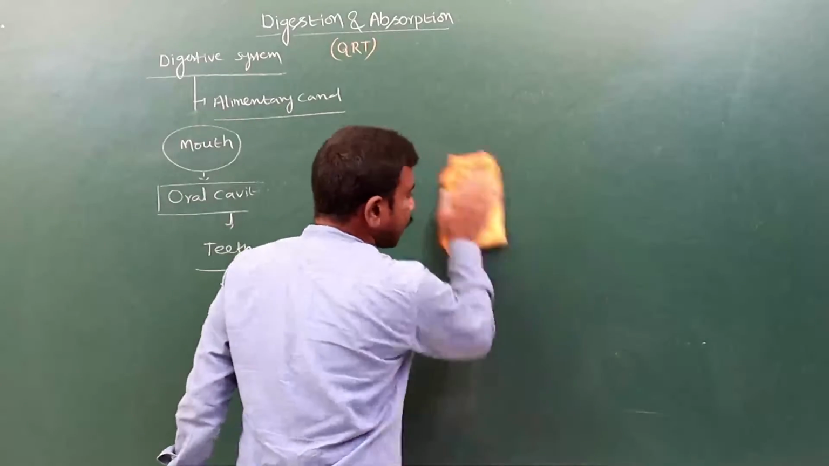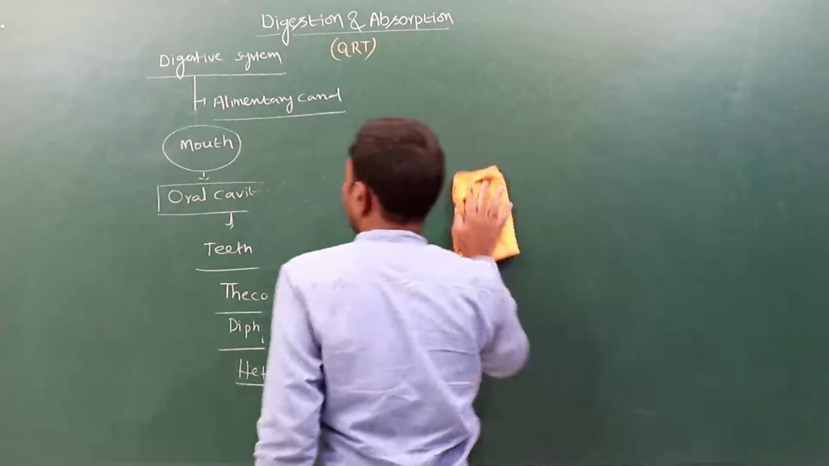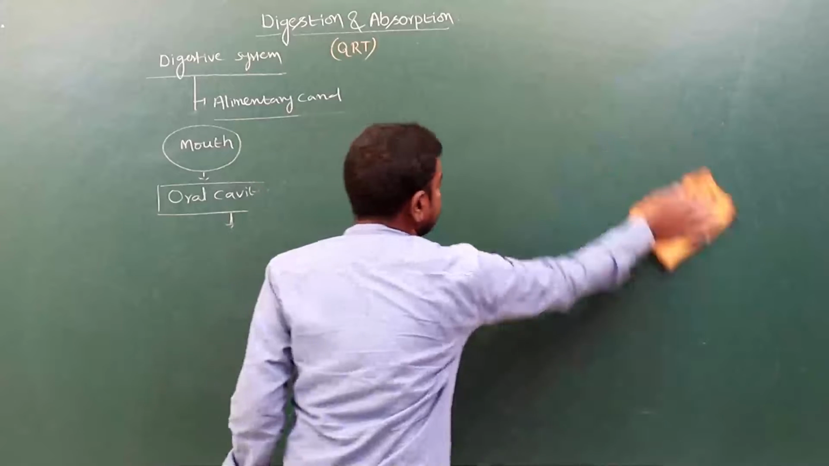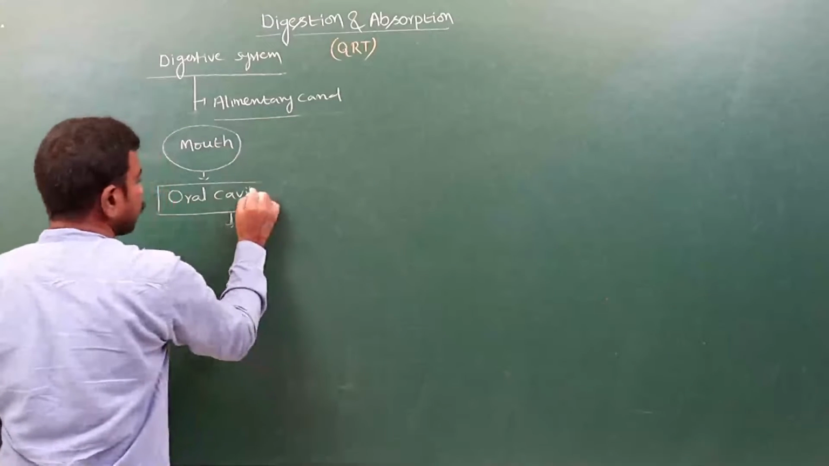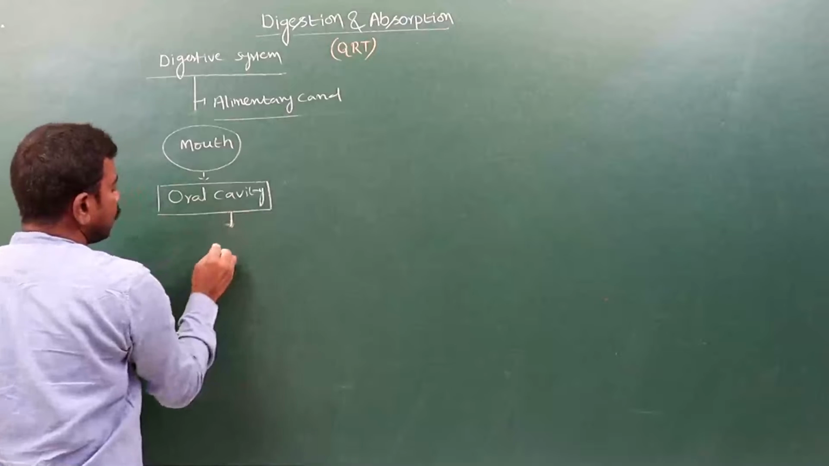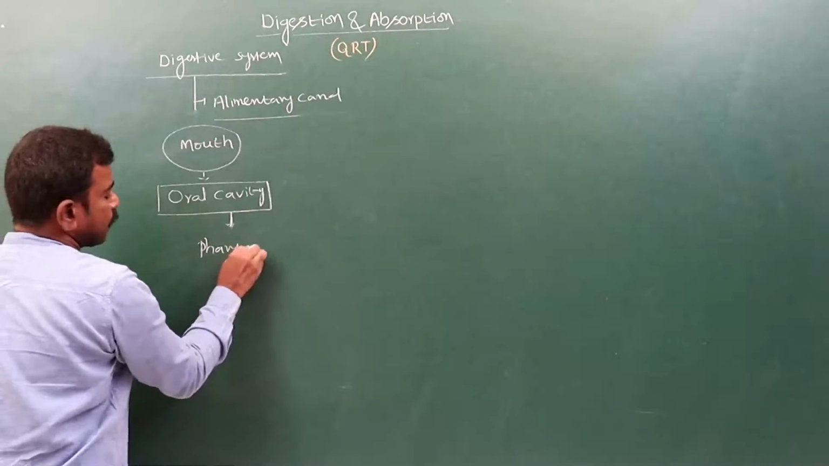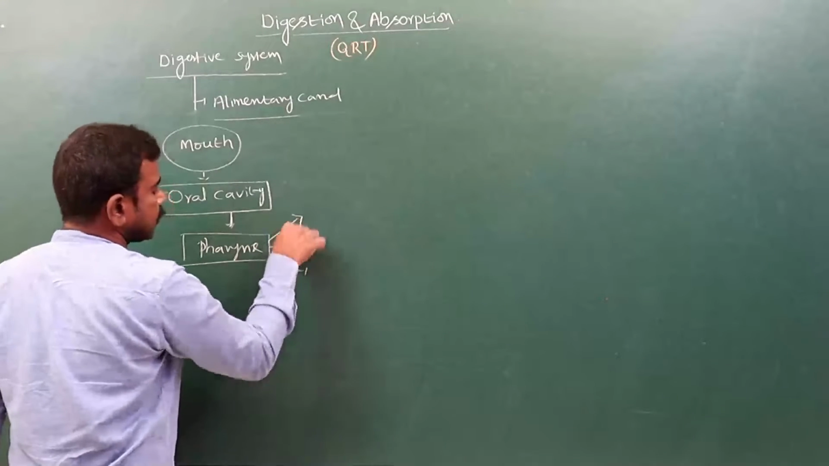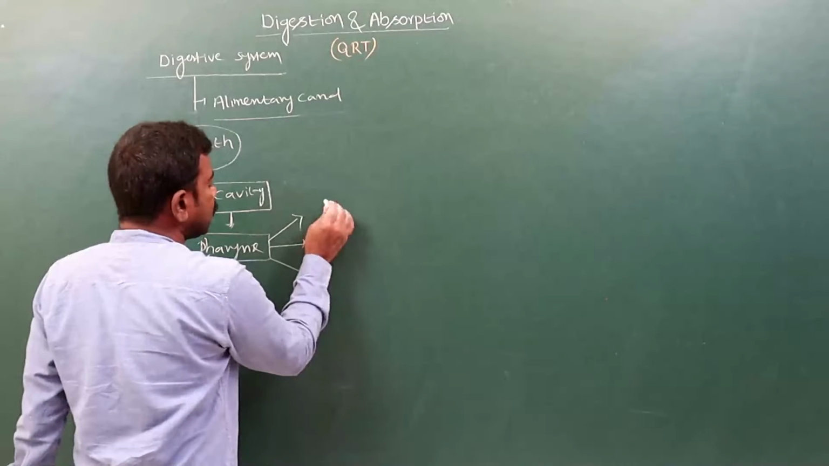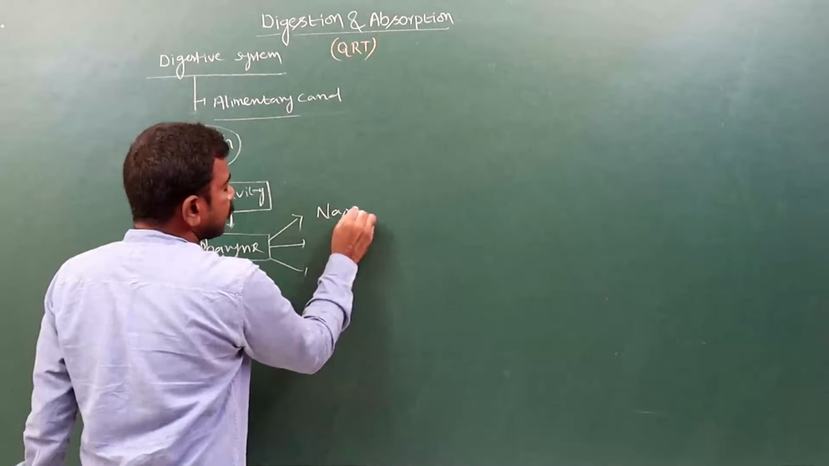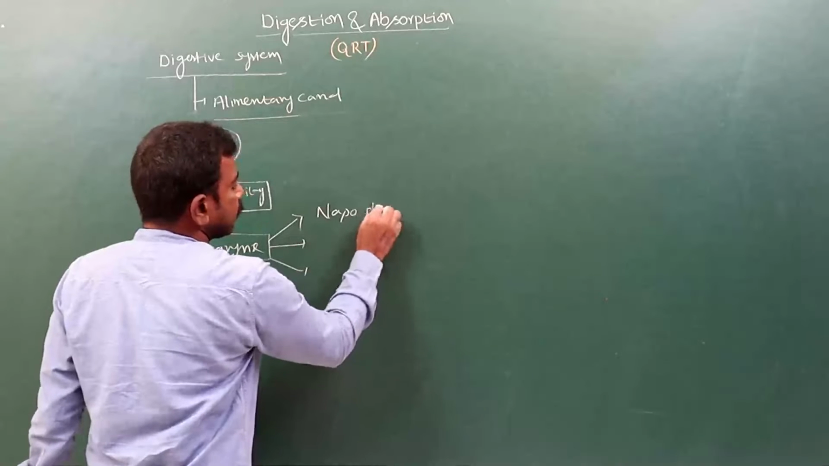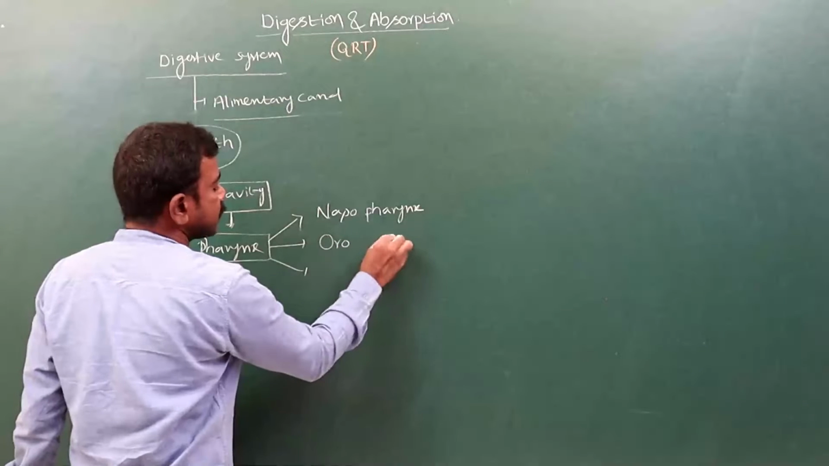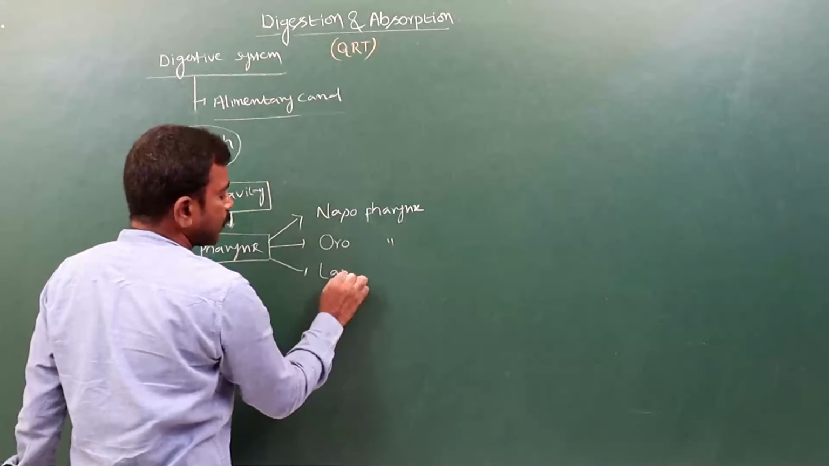Like this, the oral cavity is present. And next, this oral cavity opens into the pharynx. See, in the pharynx there are three parts present. One is the nasopharynx, next the oropharynx, and next the laryngopharynx.